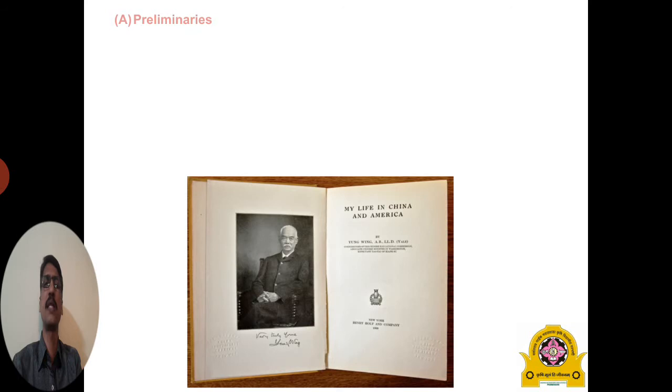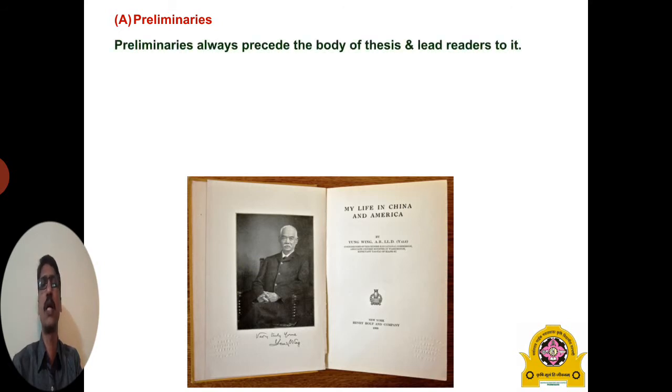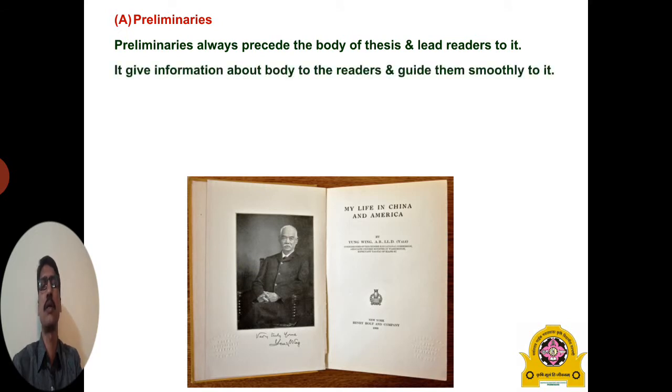Then let us see the details about how to write each and every part of the thesis. The first part is the preliminaries, which always precede the body of the thesis, and they lead readers to read the details about the thesis.